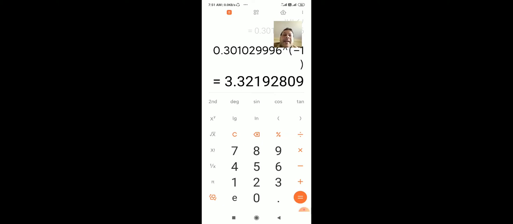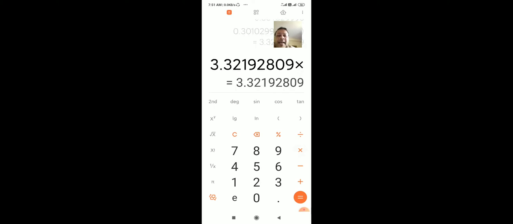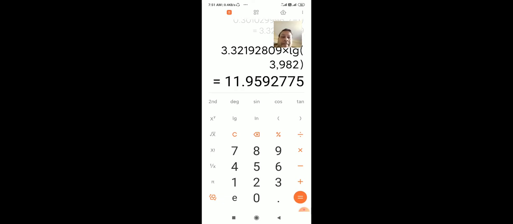Now this number has to be multiplied by log base 10 of the given number. So we multiply it by log base 10 of 3982 and close the bracket. Ultimately we got 11.95. Clear? 11.95 is our output.